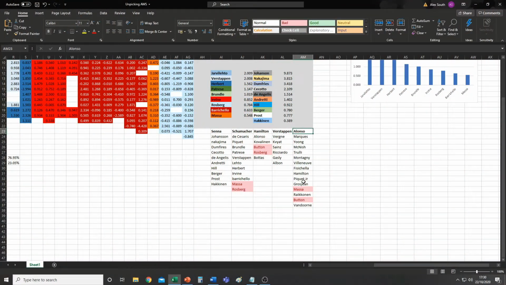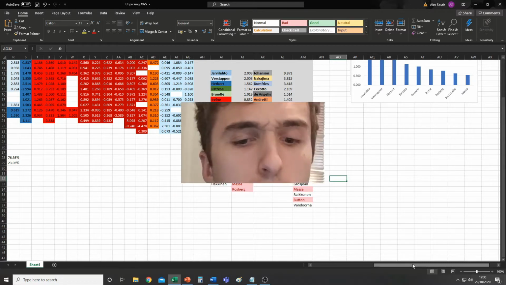So for example, Alonso and Massa were teammates, so was Schumacher and Massa as well. So if Schumacher had a larger advantage over Massa than Alonso did, then surely Schumacher is better than Alonso. But then how do I factor it in if Alonso actually ends up having a larger advantage than Schumacher? I don't know. So that's what I tried to work out, just are there actually any connections that I can make? Their web goes ludicrously deep, it's all interconnected, and I just don't have that time, because it's taken me 2 days, 3 days or something like that into this project, and all I've got is this.